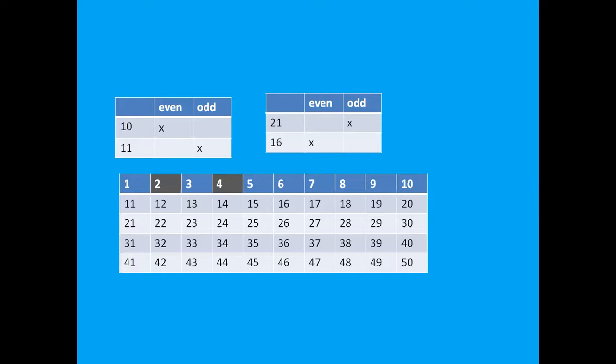Or if 1, 3, 5, 7, 9 come at the end of any amount, it means these are odd numbers. This is an odd number, right?